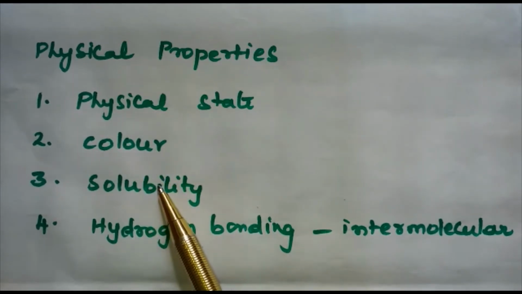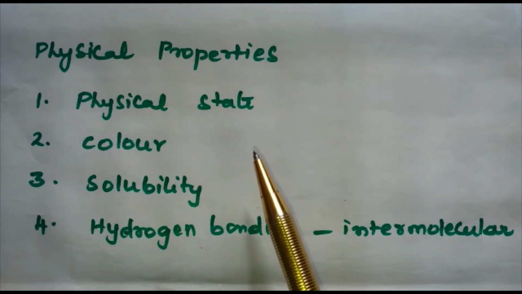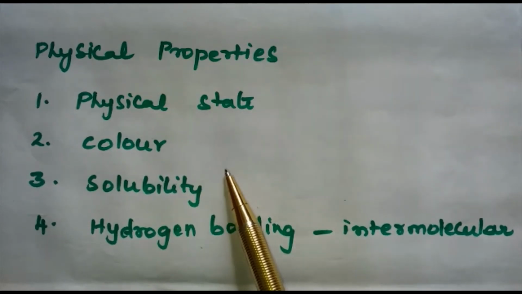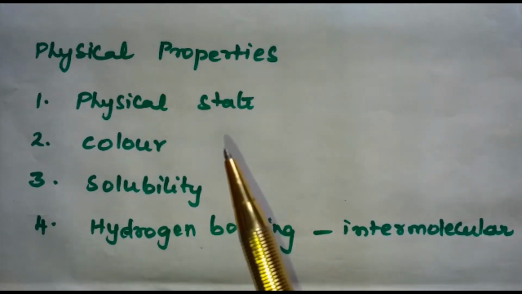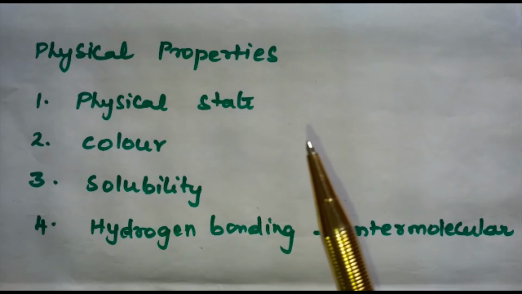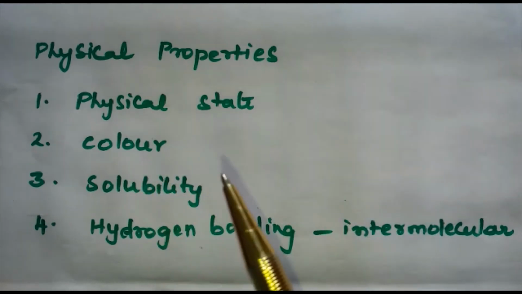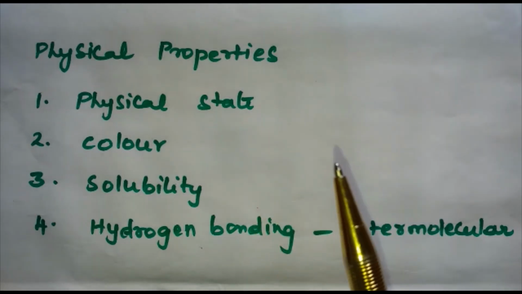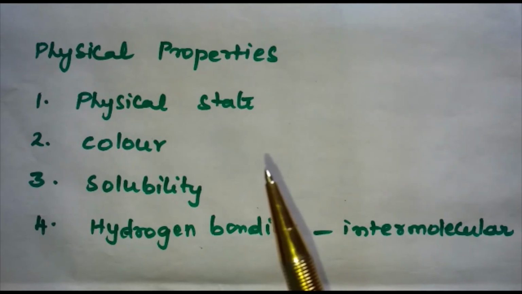Next one is about the solubility. Lower aliphatic amines are soluble in water. Why are they soluble in water? Because they can form hydrogen bonds with water molecules. And the solubility decreases with increase in molar mass of amines due to the increase in size of the hydrophobic alkyl part. Higher amines are essentially insoluble in water.